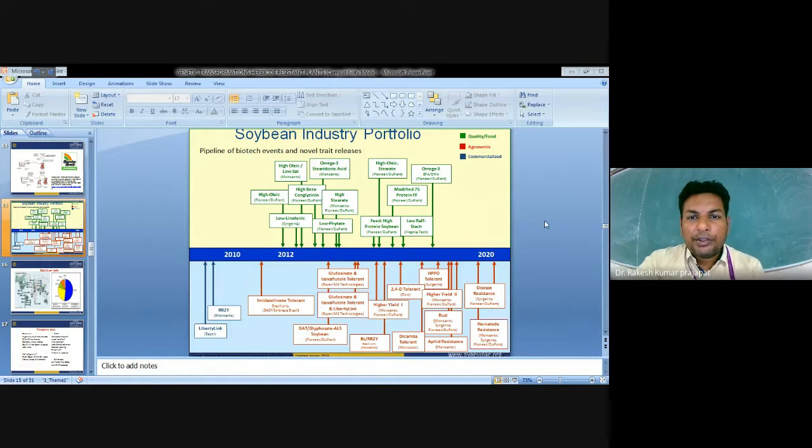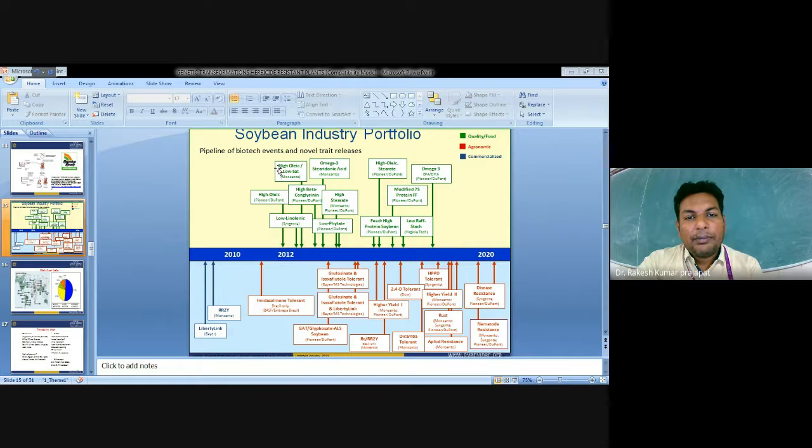This is the soybean industry portfolio, which is a pipeline of different biotech events and novel traits which have been released. Green color is for quality food, red color shows agronomic traits, and bluish color shows those commercialized into the market by the Monsanto and Bayer companies.